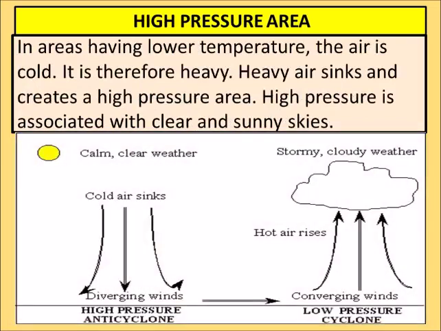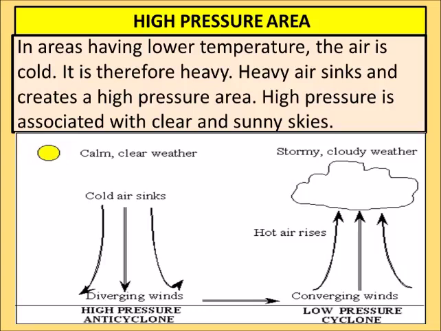In the areas where the atmosphere is cool, like Ladakh, Jammu Kashmir and Himachal Pradesh, the weather is cold all the time. So what will happen? The gas will not get heated up, so all the gas will remain near the earth's surface, and it will put more pressure on the human body.